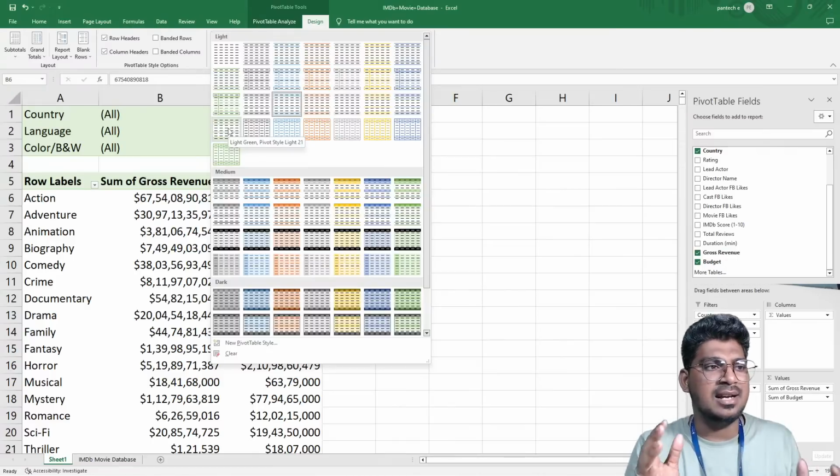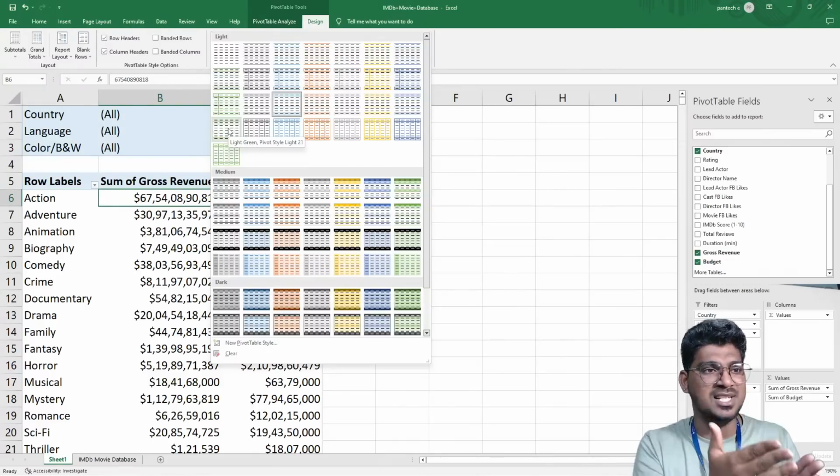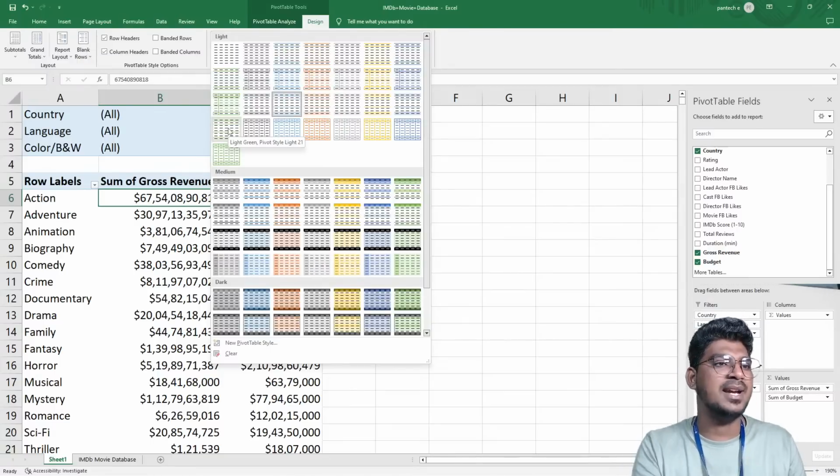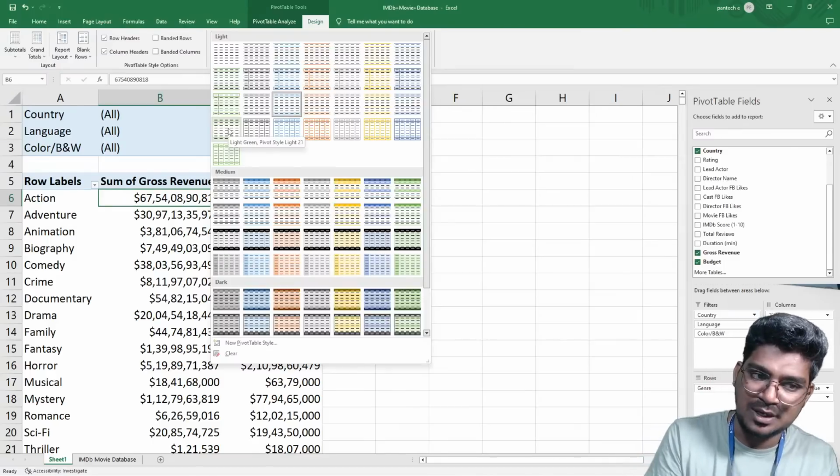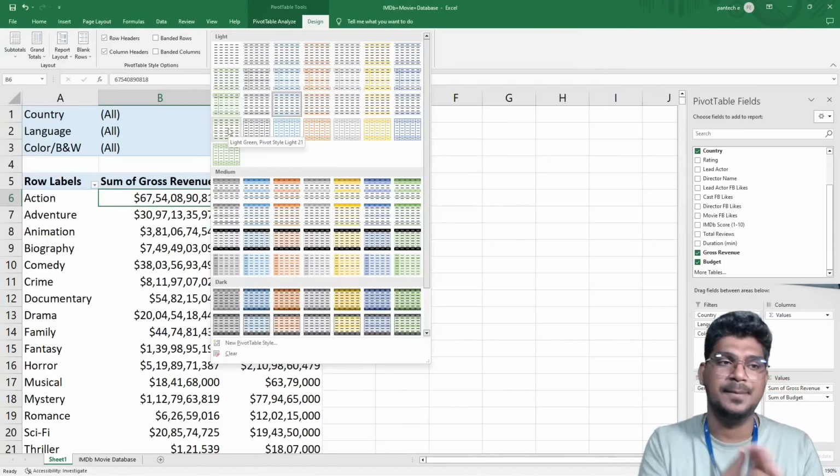I may speak faster. If it is too fast, please mention it in the chat box, and I will definitely make it slower. Okay, yeah, I can understand, Tejas. Now I am going to speak in a slower way.